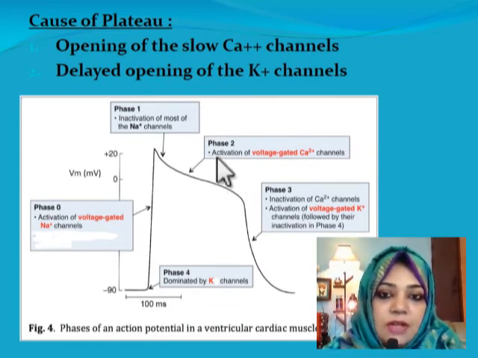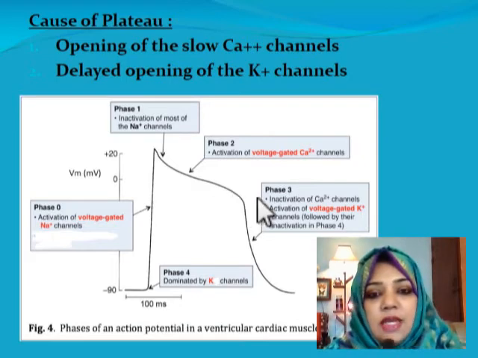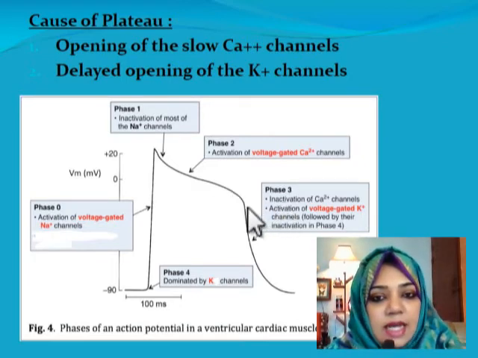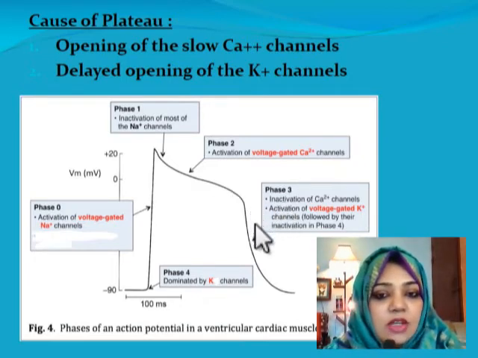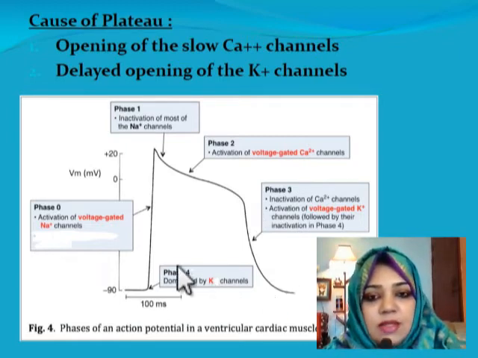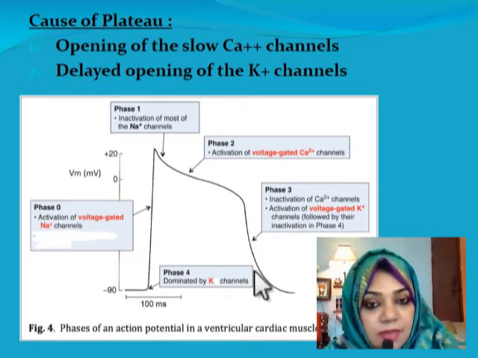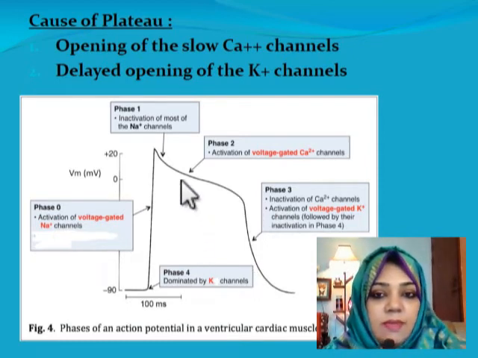So plateau is activation of voltage gated calcium channels, and then during the repolarization phase, there is inactivation of the calcium channels and activation of the voltage gated potassium channels. So this is the diagram of the action potential in a cardiac muscle where there is the plateau.